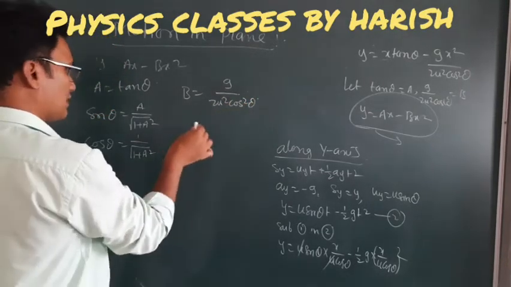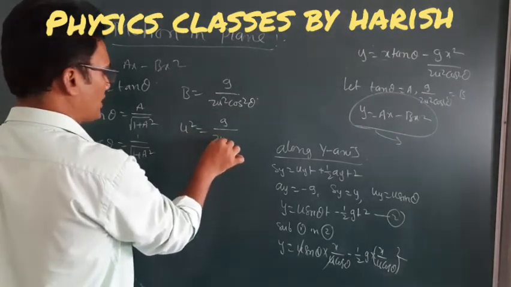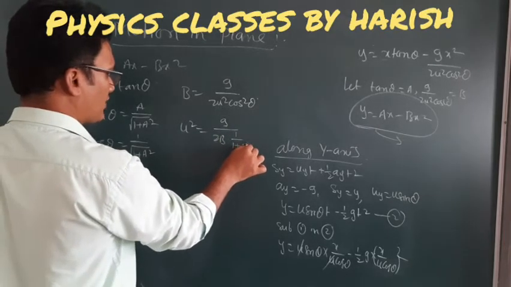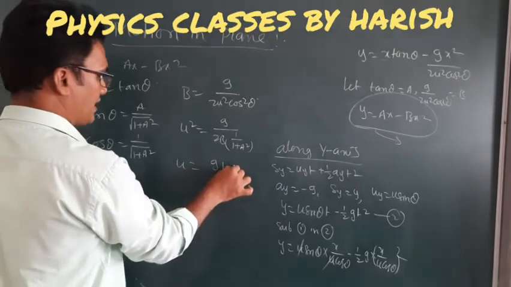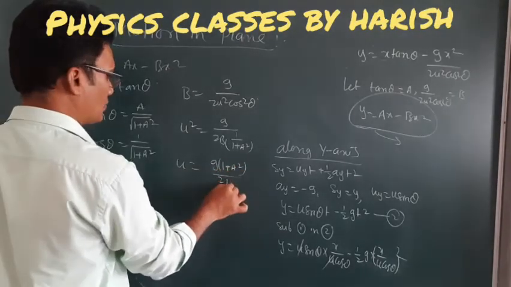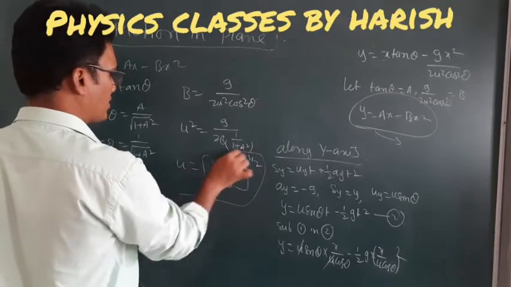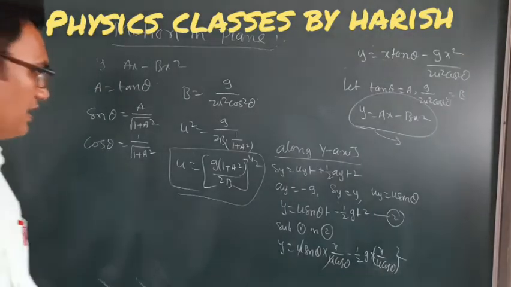So u square is equal to g divided by 2b into 1 by cos square, which we can write as 1 plus a square. So u is equal to g into 1 plus a square divided by 2b, whole power 1 by 2. This is the velocity of projection in terms of a and b.